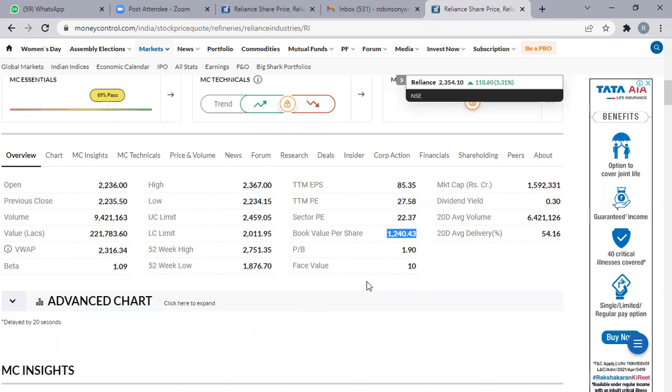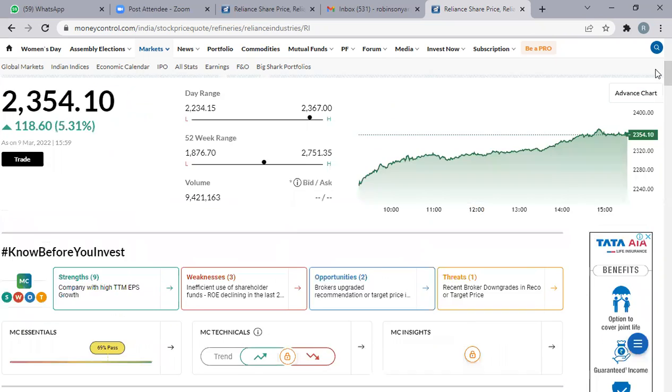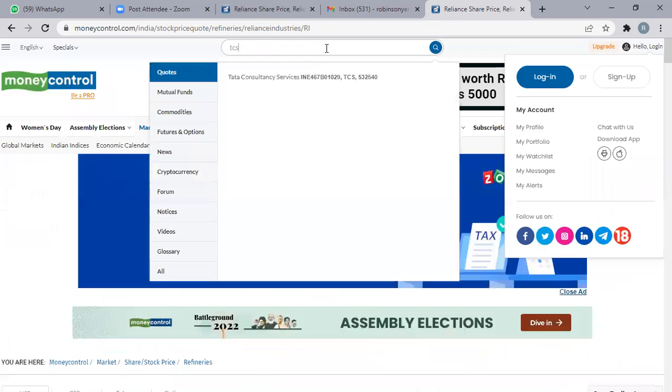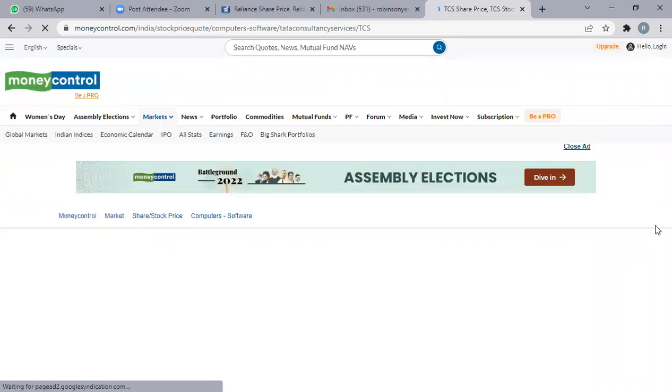So the book value of a company should be high. For example, you have software companies like Wipro, TCS, Infosys. If you type Tata Consultancy Services, see the book value of TCS.